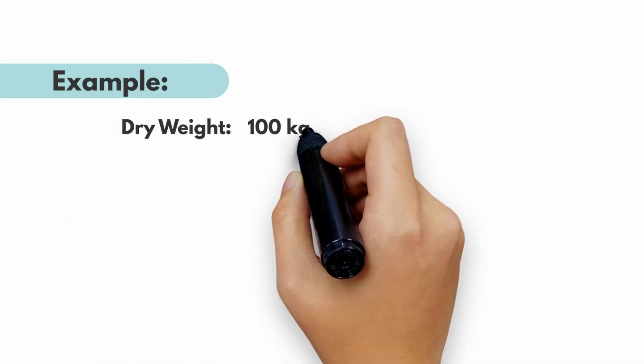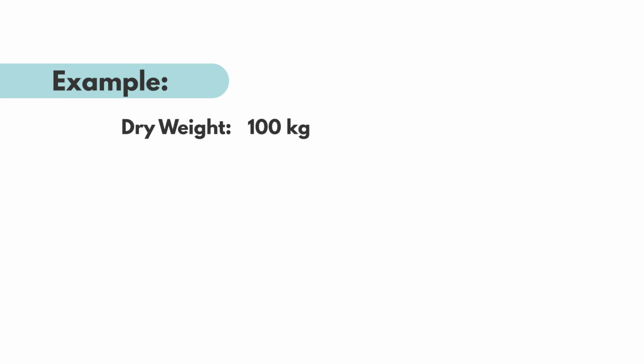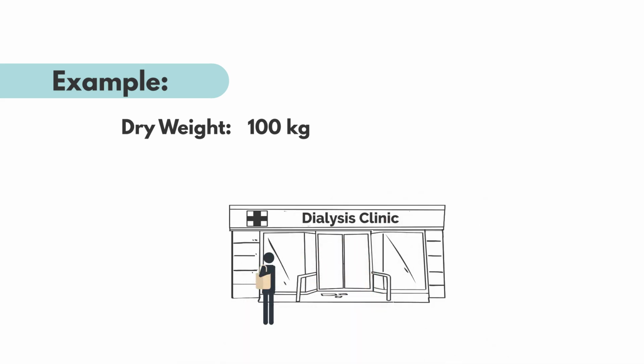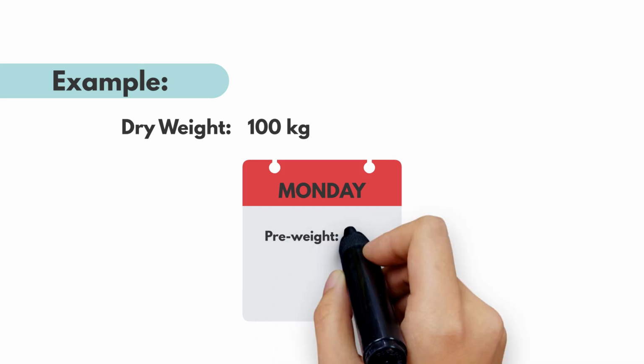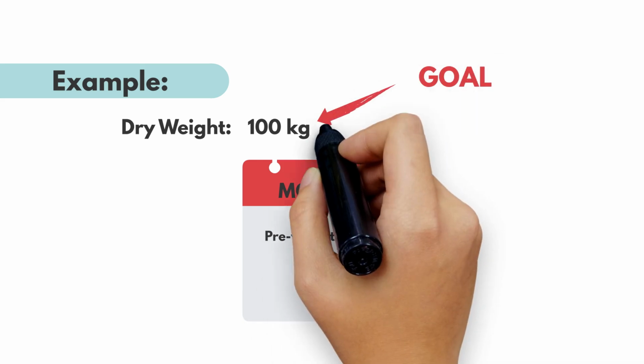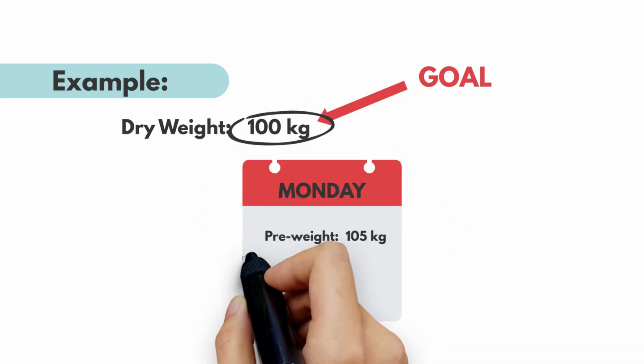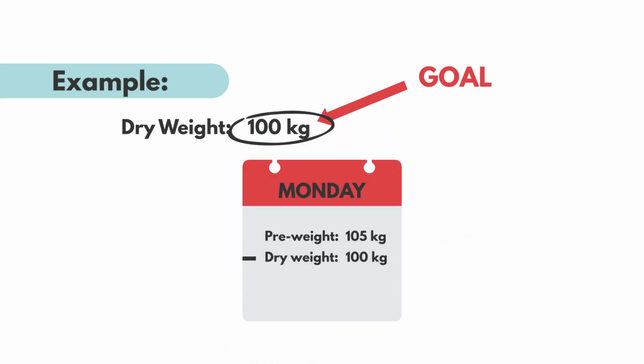Here's a simple scenario. A patient's dry weight is 100 kilograms. The patient comes in for dialysis on a Monday at 105 kilograms. Our goal is for the patient to be at their dry weight, so we need to remove the excess fluid of 5 kilograms or 5 liters.